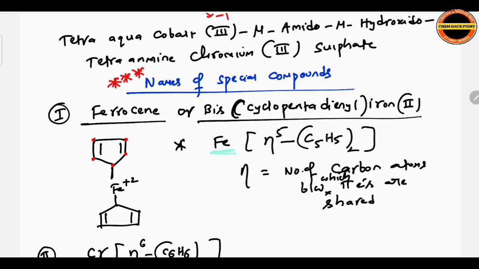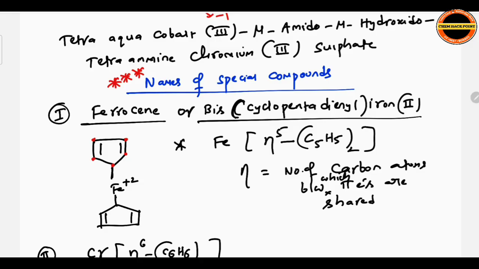Next see here the representation. Iron eta 5 C5H5 twice. Why C5H5? The ring is represented as C5H5. Twice because there are 2. Eta means the number of carbon atoms between which pi electrons are shared or present.